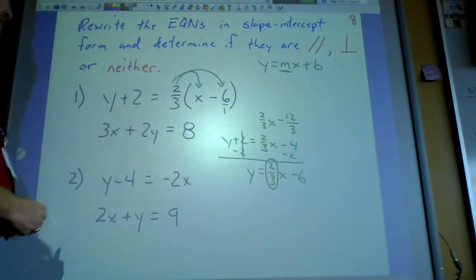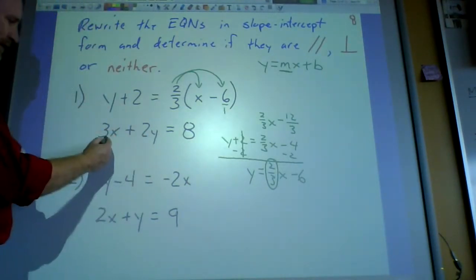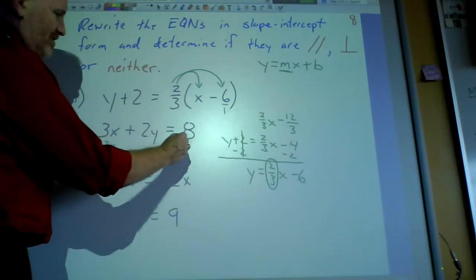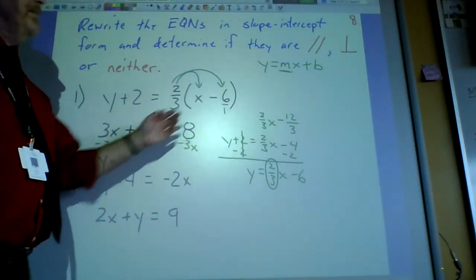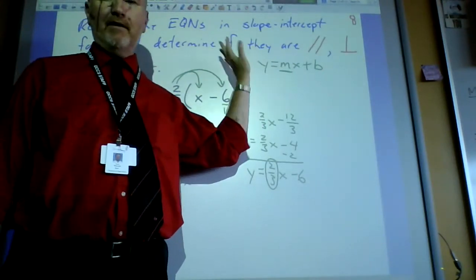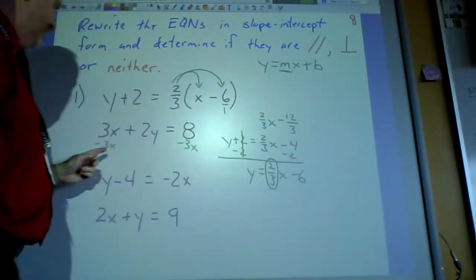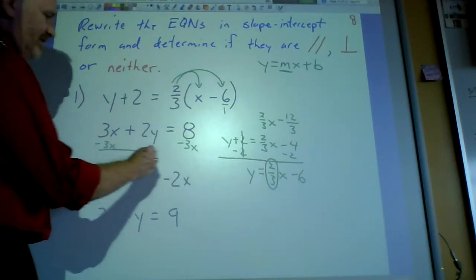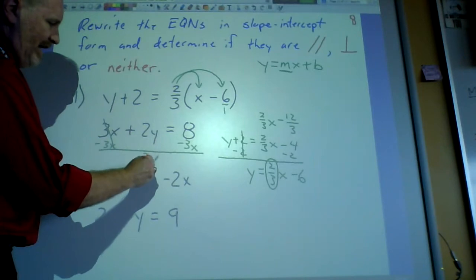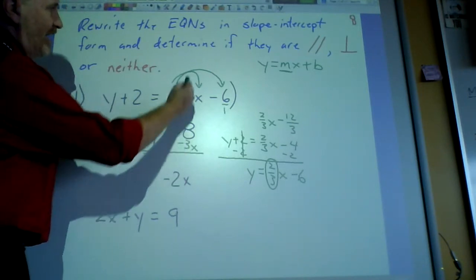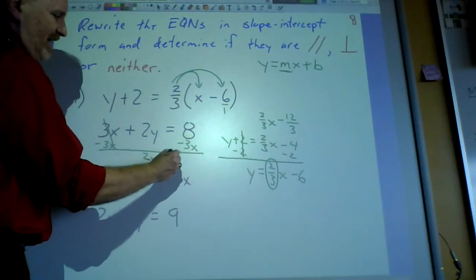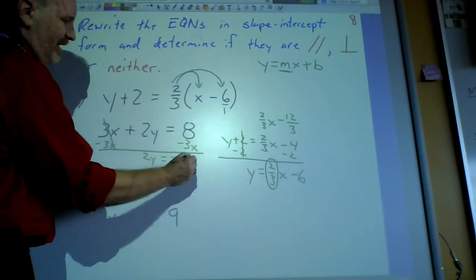All right. So in this one, the 3x is in the wrong spot. So I'm going to go minus 3x minus 3x. Remember, our goal is to make it look like this. We want the y all by itself over here on the left, everybody else on the right. So I'm getting rid of the 3x because he's on the wrong side. So that cancels out, and I'm left with 2y equals, I'm going to put the x first because x is first, constant second. So I'm going to say negative 3x plus 8.